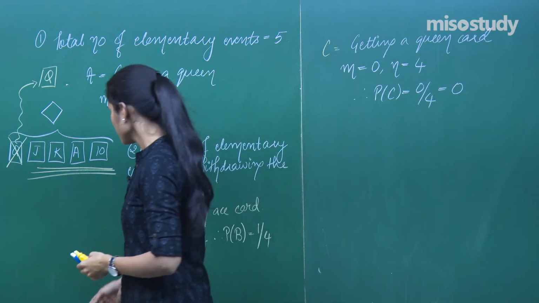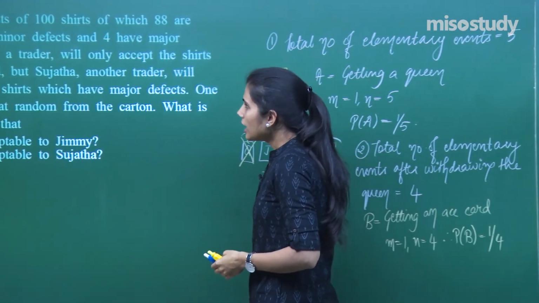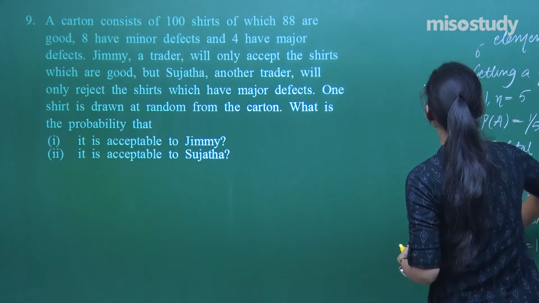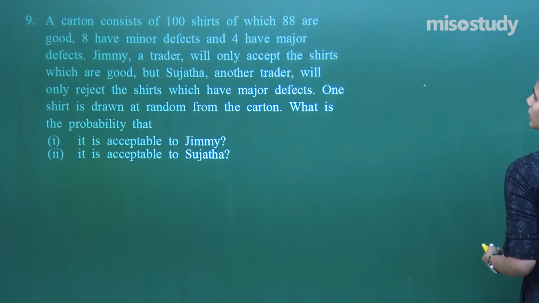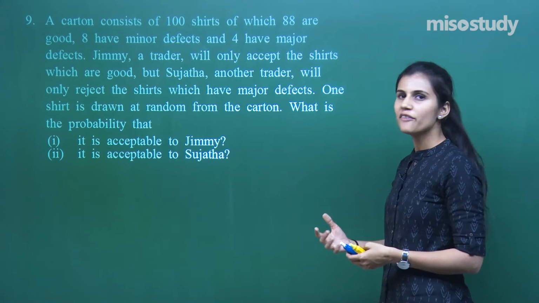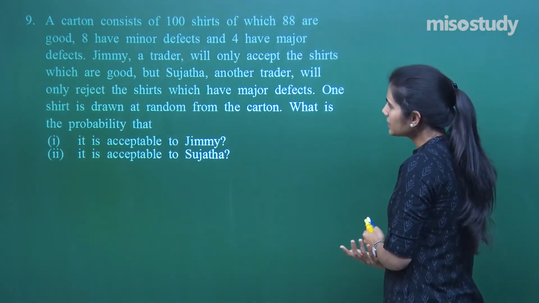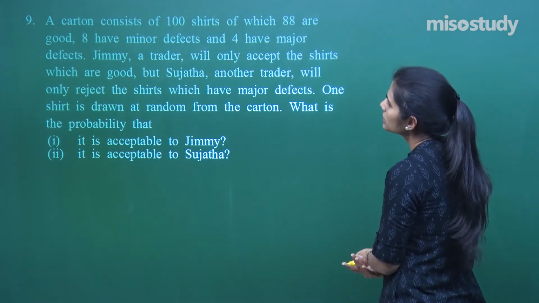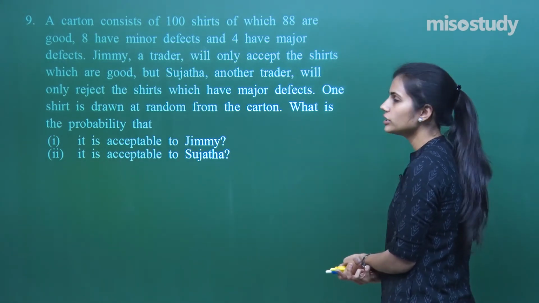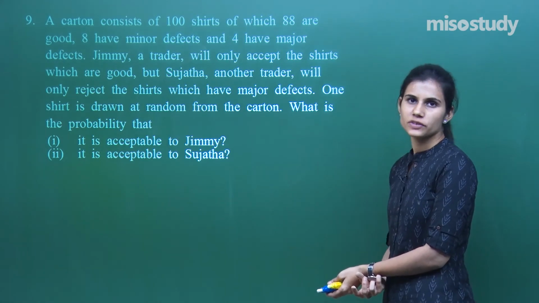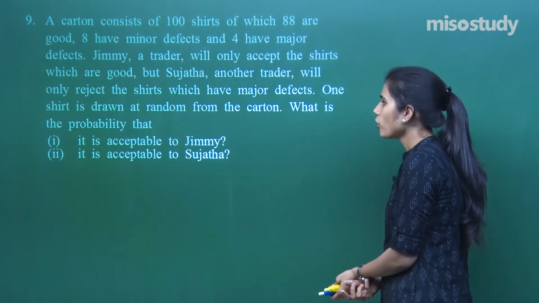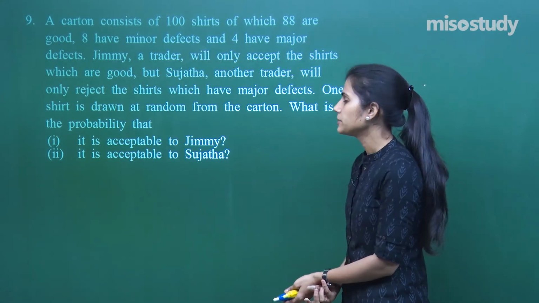Clear? Next question says, a carton consists of 100 shirts. So there is a carton which consists of 100 shirts, okay. 88 are good, 8 have minor defects, 4 have major defects. Jimmy is a trader, he will only accept the shirts which are good, and Sujata, another trader, will only reject the shirts which have major defects. Apart from major defects, she will accept all the shirts. One shirt is drawn at random from the carton. What is the probability that it is acceptable to Jimmy and it is acceptable to Sujata?